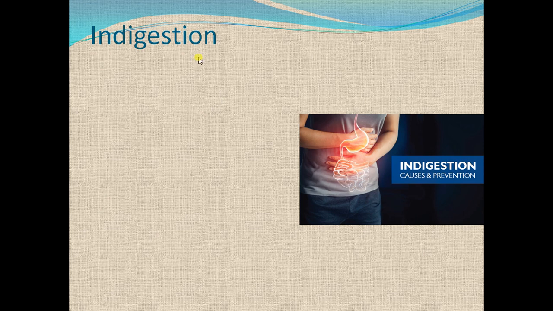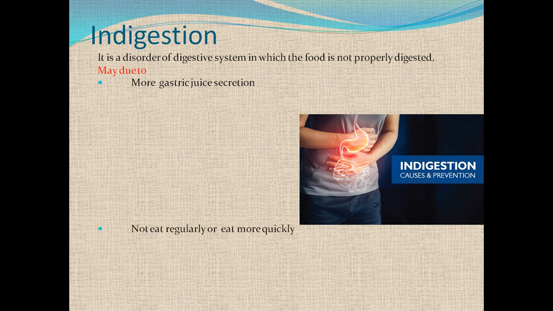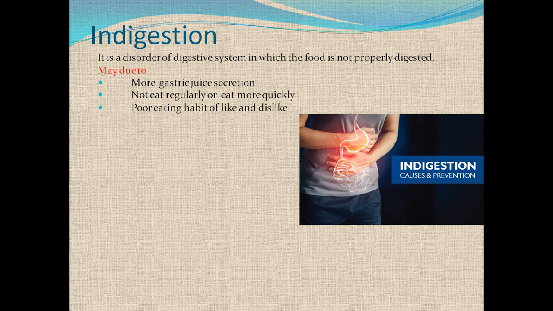There are some disorders of the digestive system. The first one is indigestion. Indigestion is a disorder of the digestive system in which the food is not properly digested. The causes: it may be due to more gastric juice secretion inside the stomach, not eating regularly or eating too quickly, poor eating habits of likes and dislikes, no proper amount of fiber in the diet.